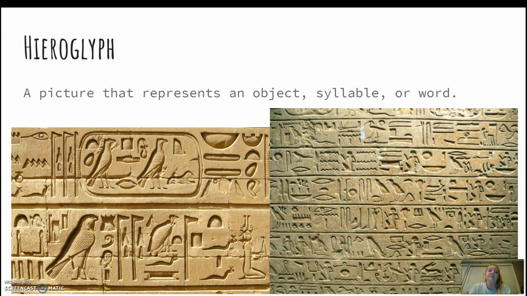The first word we are going to be talking about today is hieroglyphic. A hieroglyphic is a picture that represents an object, syllable, or a word. As you can see in these pictures, the characters that were used as the ancient Egyptian writing system are written in rows or columns and read from left to right or right to left, which is a little different than how we read. To understand which direction to begin from, you will look to see which direction the animals are facing. A synonym for this word, which is the same, is symbols, and an antonym is inactivity.